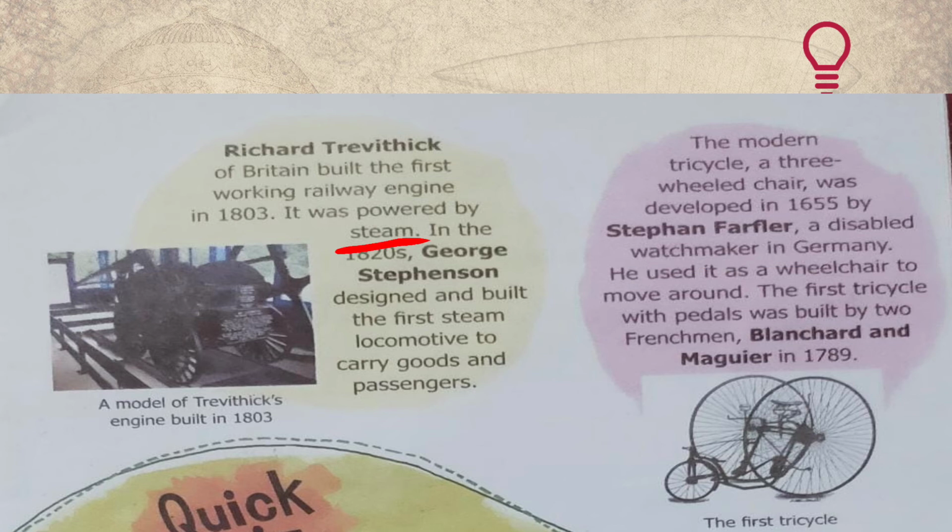You all can see that many of the inventors are from Germany. He used it as a wheelchair to move around. He used his wheelchair whenever he wanted to move around, and he was the one who had invented the three-wheeled chair, right? Because he was a disabled person. The first tricycle with pedals was invented by a Frenchman named Blanchard and Maguire in 1789.